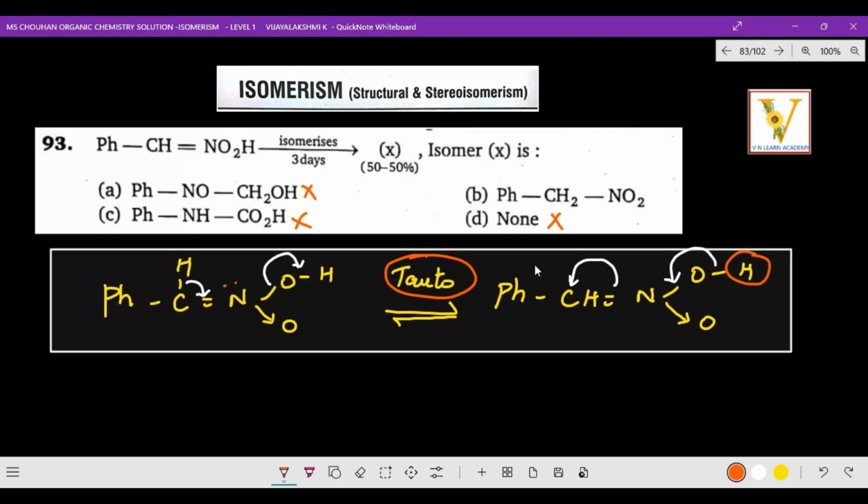So that means PhCH2NO2, where one hydrogen goes over here and transfers. So option B is the correct answer for this question. That's what they mentioned, CH=NO2H. So check where that H is coming. I hope you got the clarity about that mechanism as well as the correct option. Come on, let's go to the next question.